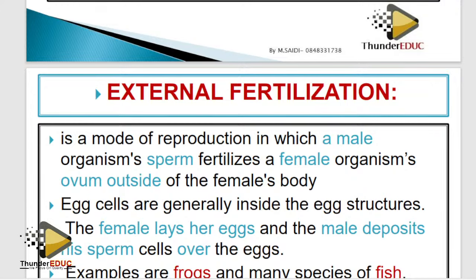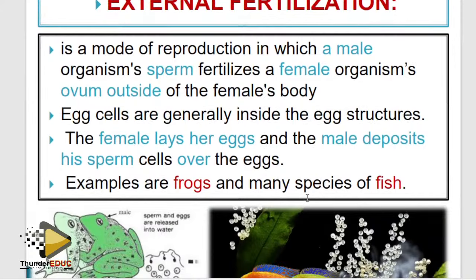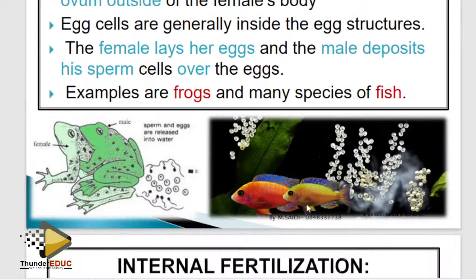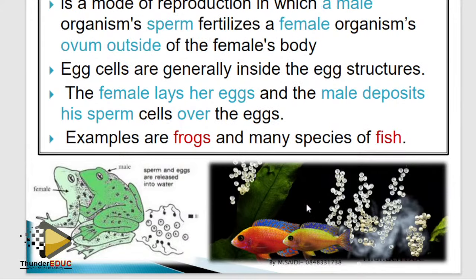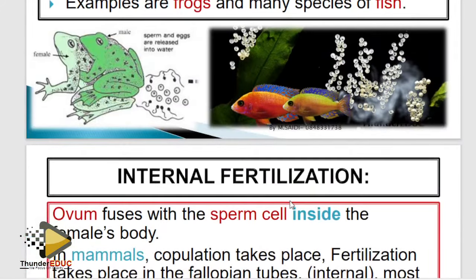All right. Fertilization is when the haploid nucleus of the sperm fuses with the haploid nucleus of the ovum to form a diploid zygote. That is the best definition. So when this fertilization occurs outside, it is external. When it occurs inside, it is internal. So take note of the examples which are supposed to be occurring in external fertilization and internal fertilization.